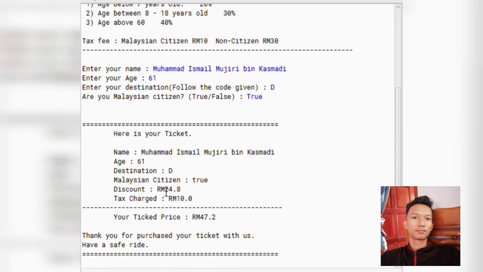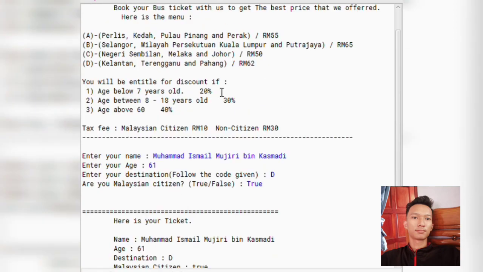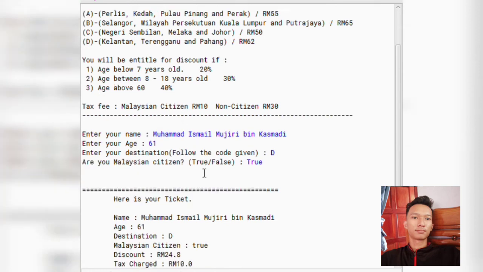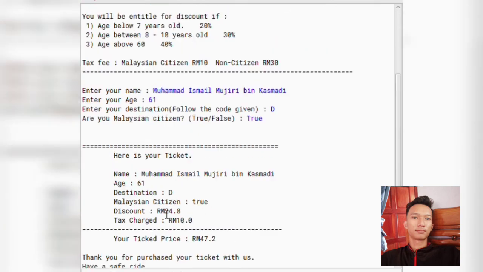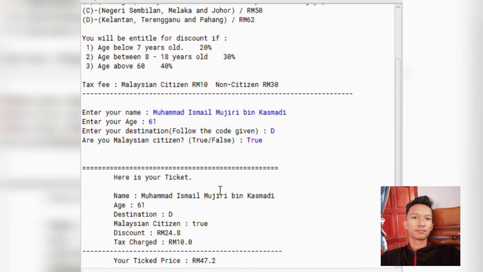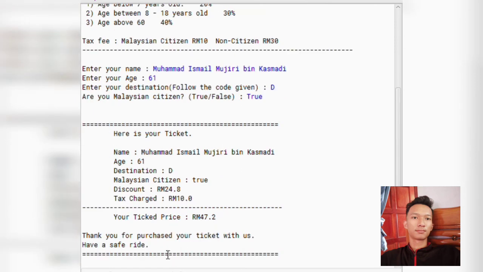As you can see, the discount is 24% of the price given because age above 60 means the discount will be 40%, and it includes the charge. That charge is 10 ringgit for a Malaysian citizen, while 30 ringgit for a non-Malaysian citizen.